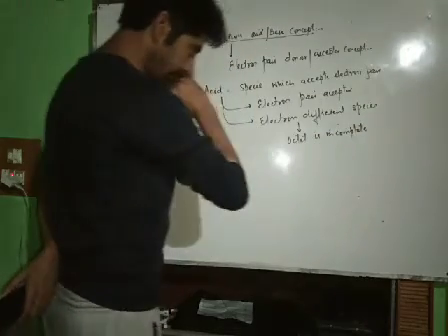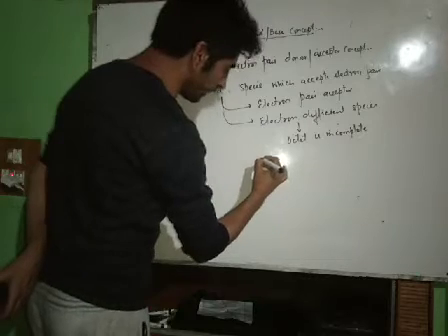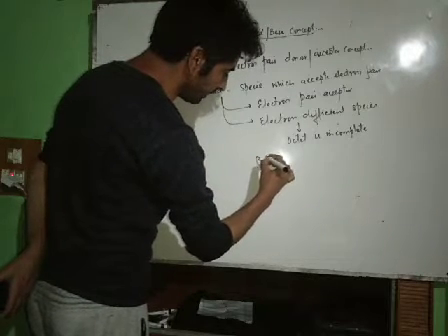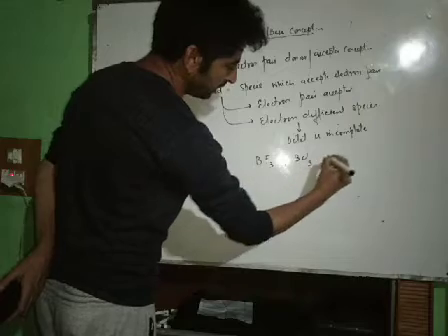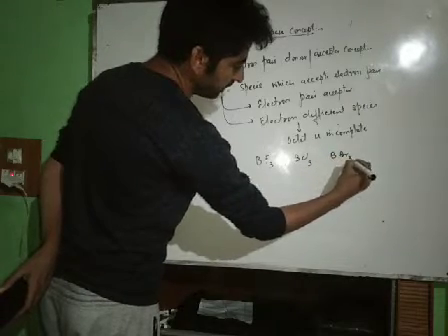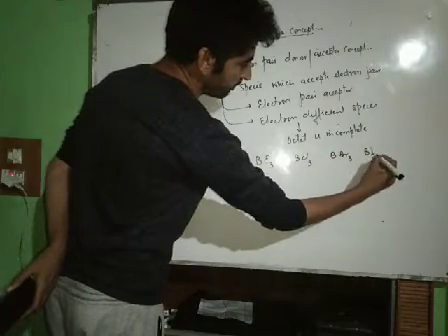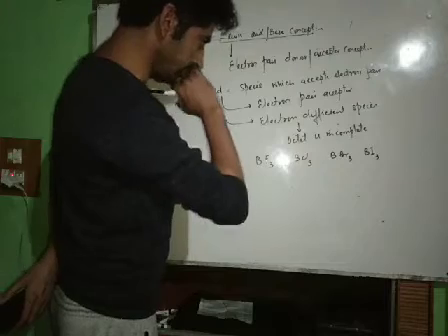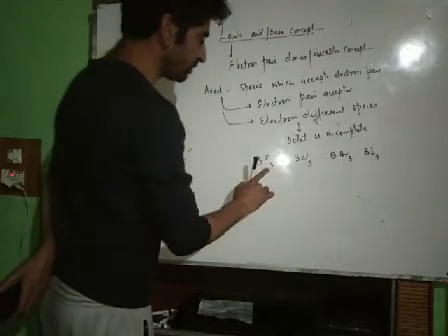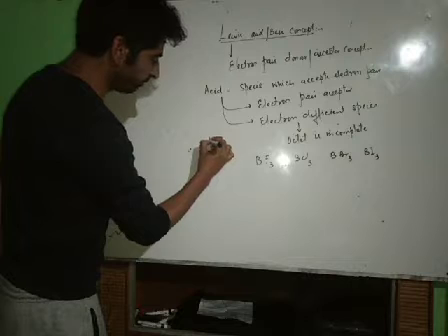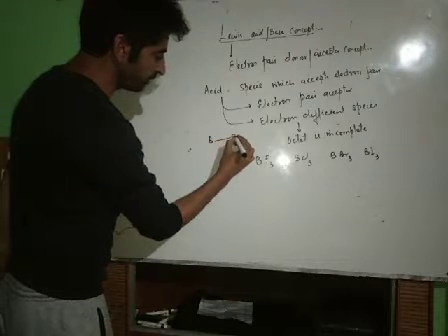For example, if I take the halides of boron: BF3, BCl3, BBr3, BI3. Very important. This has been asked in JEE Main exam as well as in competitive NEET exams. Now what about this compound? This is boron. It has 3 bonds with fluorine.